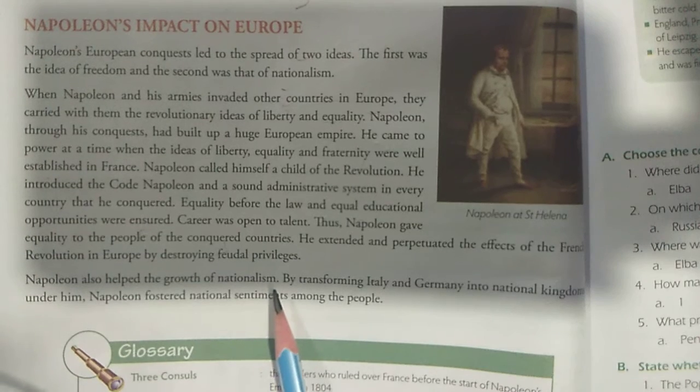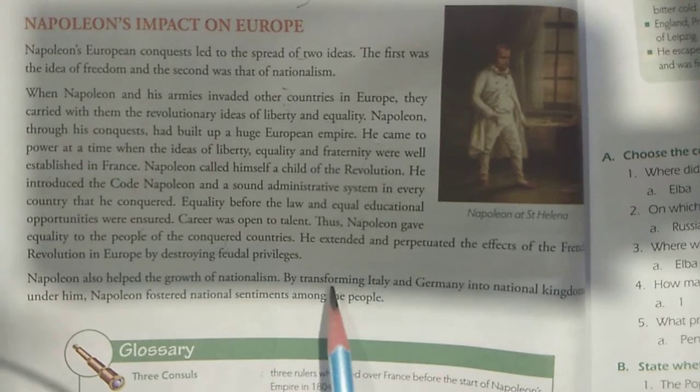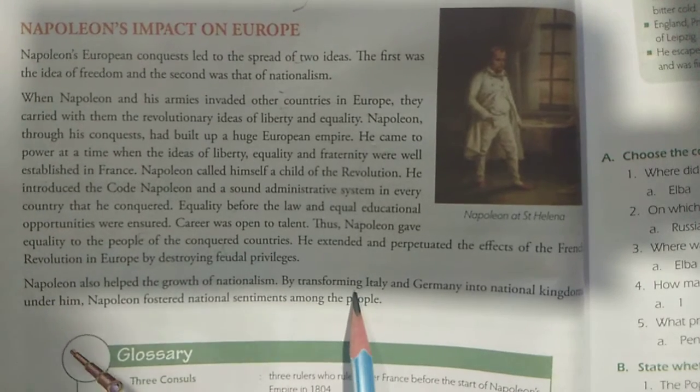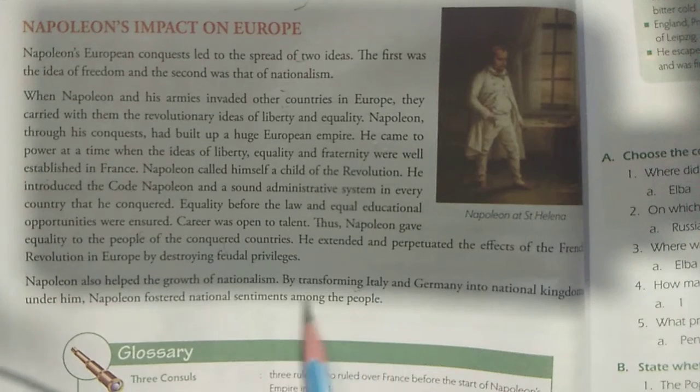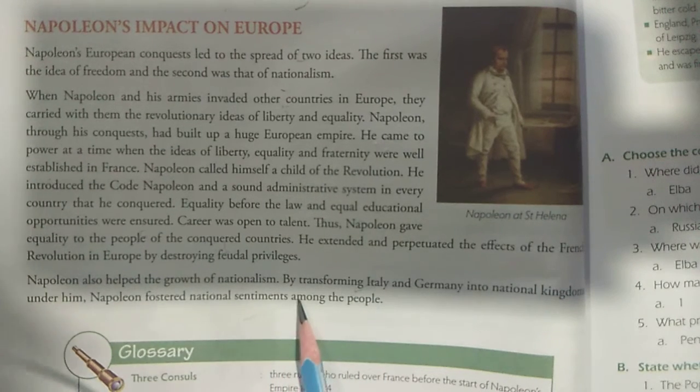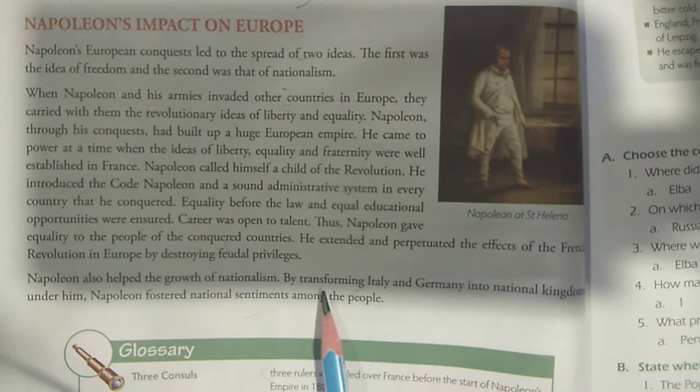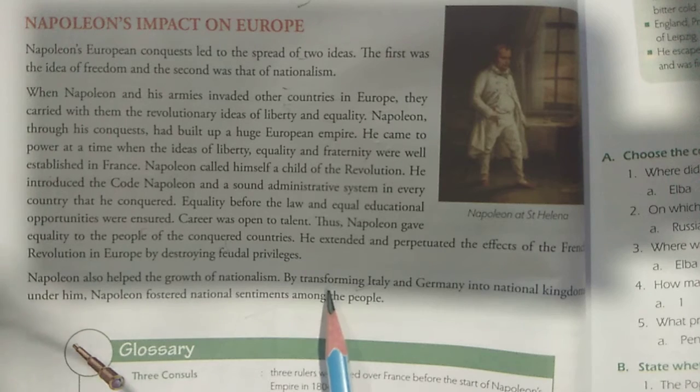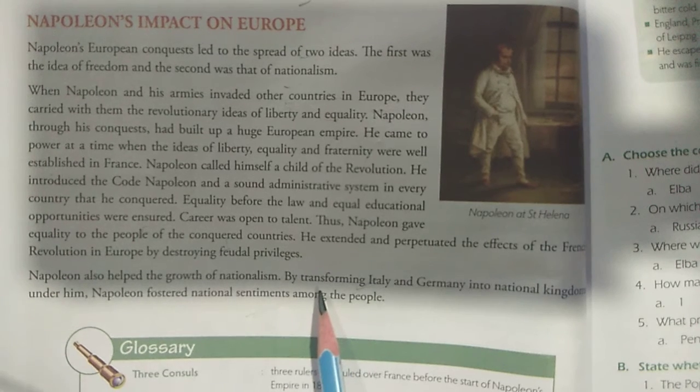Napoleon also caused a growth of nationalism by transforming Italy and Germany into national kingdoms under him. Napoleon fostered national sentiment among the people. Earlier Germany was divided into different states with different languages. So he tried to bring all the German states under one country named Germany, and that is the nationalistic feeling that he brought to the other lands also. So all the credit goes to Napoleon.